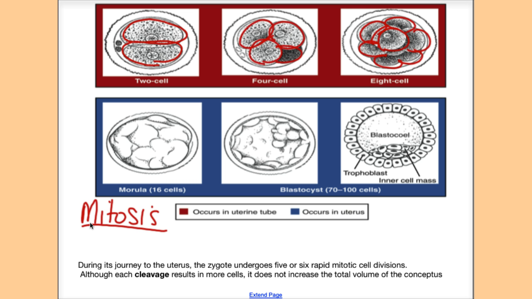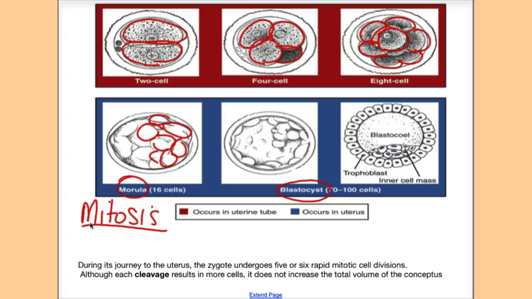Then you'll have a solid ball of cells after that, and it's made up of 16 cells. And this here is what is called the morula, where you have 16 cells. And after the 16 cell stage, it will start to form an indentation and form what is called a blastocyst. You don't need to know these words. You don't need to know that after the 8 cell stage it forms a morula or a blastula. But what you need to know is that this cell, this zygote, is growing.